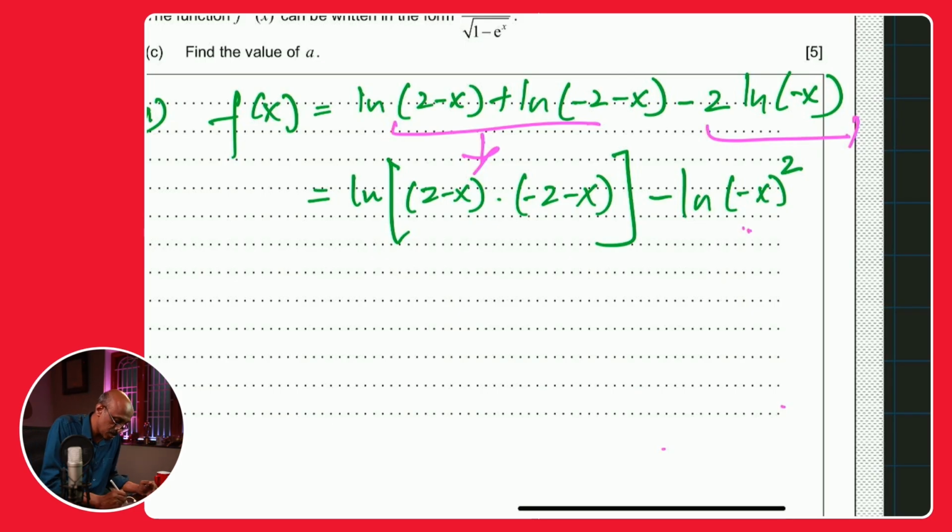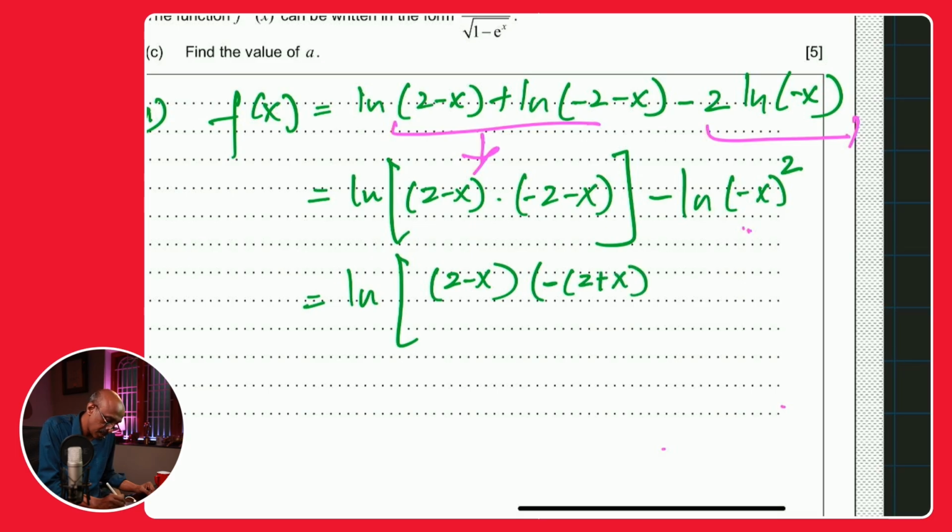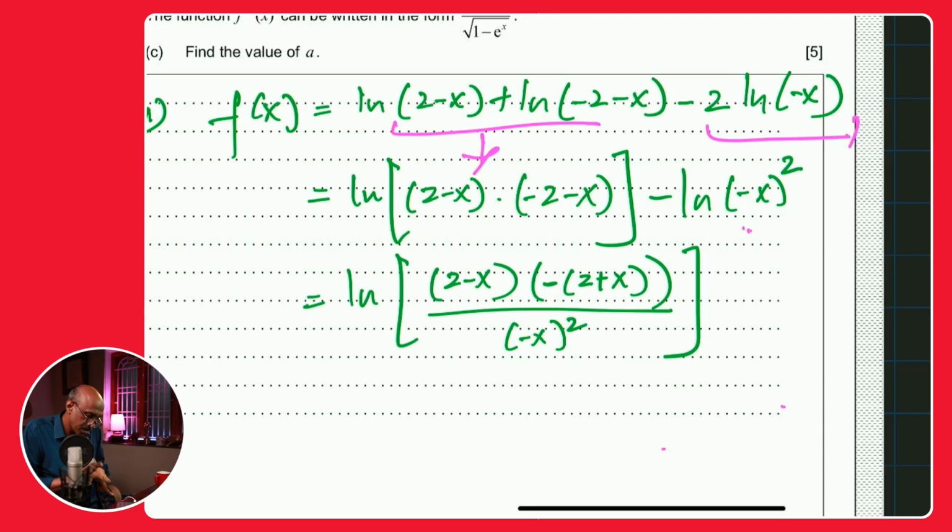So what that does to this expression is ln of 2 minus x, and what I'm going to do right now, watch this, okay? I'm going to write it as 2 minus x, but I'm going to pull out a negative sign and write it as 2 minus, or is it plus? Okay, plus x. I hope this is clear. I'll explain that in a bit. Let me just finish writing this, okay? So this is negative x square. Is this correct? Let me just check. Okay, I think this is correct.